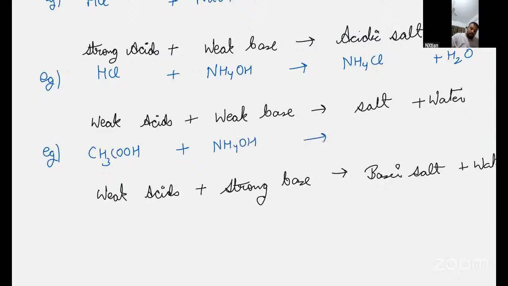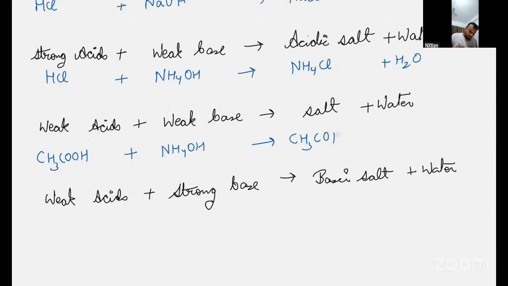So weak acid plus weak base like NH4OH. If they make salt, it will become CH3COONH4. I believe. Let me check. CH3COONH4.